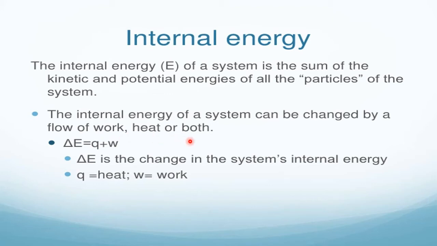Either we will perform work on the system, or we will allow heat to enter into the system, or if the heat is lost by the system to the surroundings, or if work is done by the system on the surroundings, or if both are done, heat and work, then there is a change in the internal energy. So change in the internal energy equals Q plus W. What is Q? Q is heat. W is work. So you can change the internal energy either by heat Q or by work W or by both. But energy is conserved always.